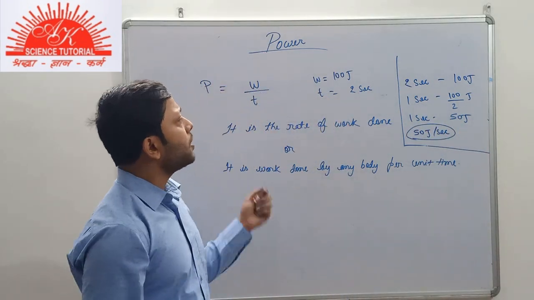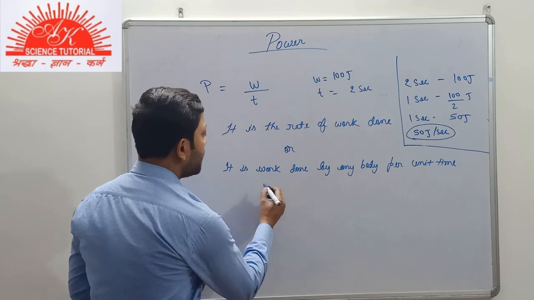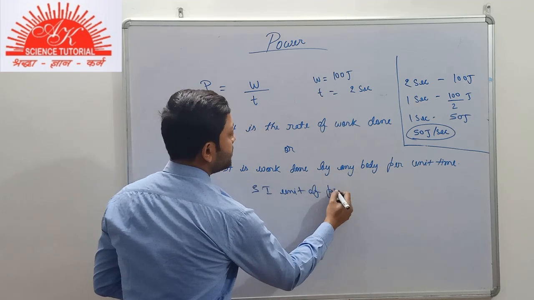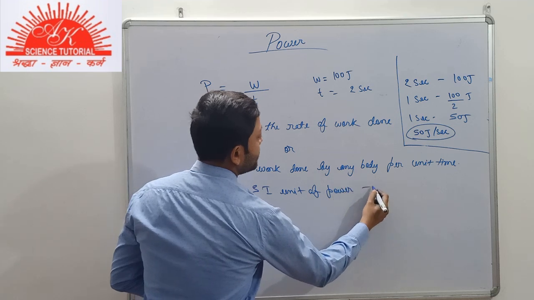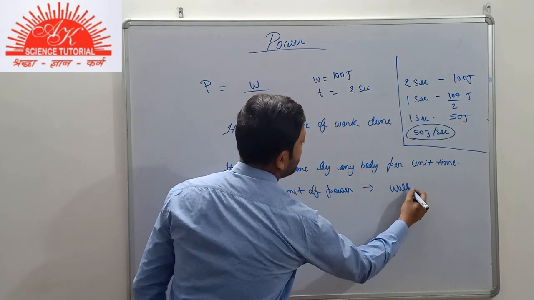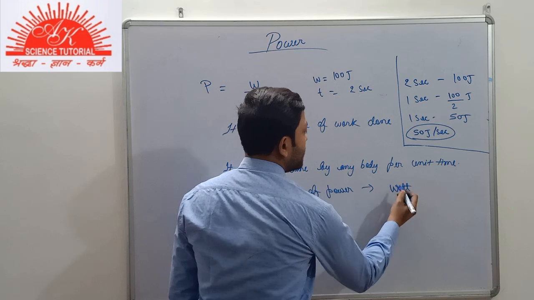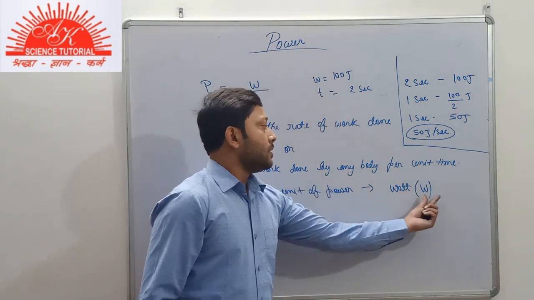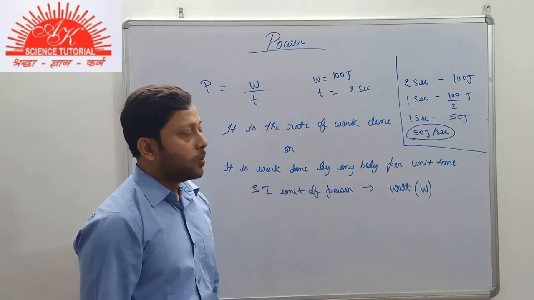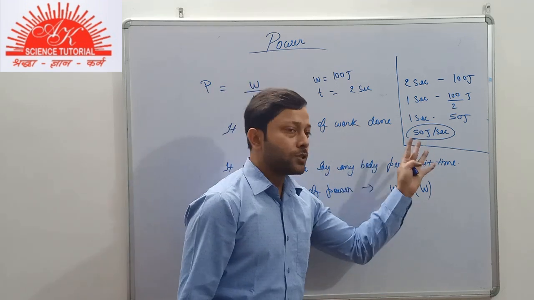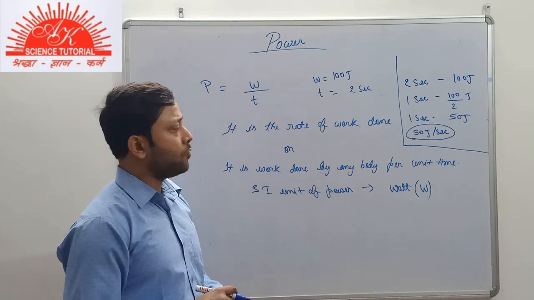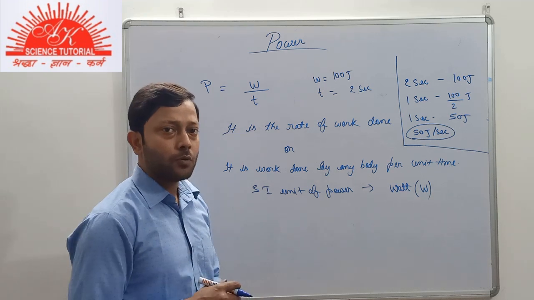Now we will be talking about the unit of power. The SI unit of power is watt. It will be represented by capital W. So the SI unit of power is watt. Now if I ask you to define 1 watt of power, then what do you do?